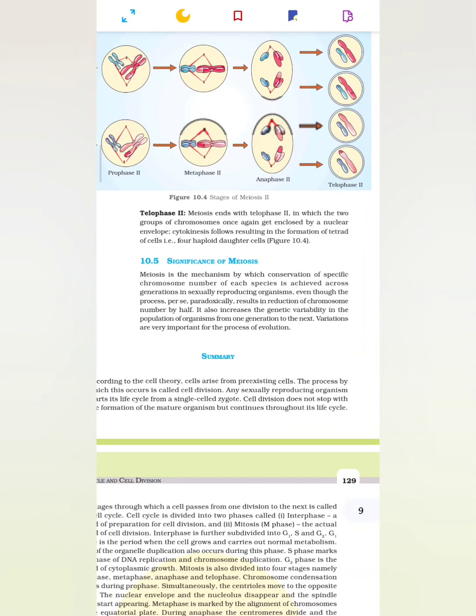10.5. Significance of meiosis. Meiosis is the mechanism by which conservation of specific chromosome number of each species is achieved across generations in sexually reproducing organisms. Even though the process paradoxically results in the reduction of chromosome number by half, it also increases the genetic variability in the population of organisms from one generation to the next. Variations are very important for the process of evolution.